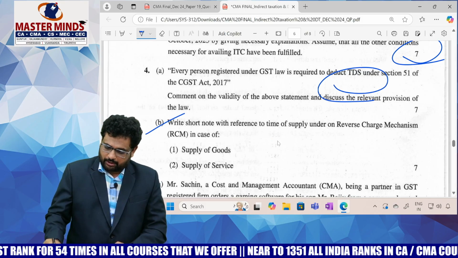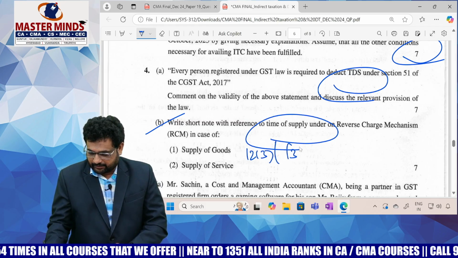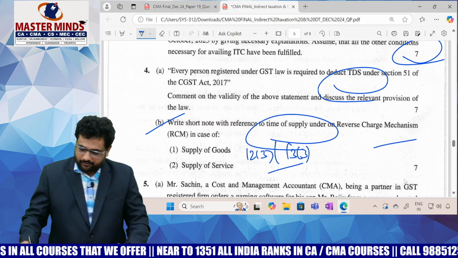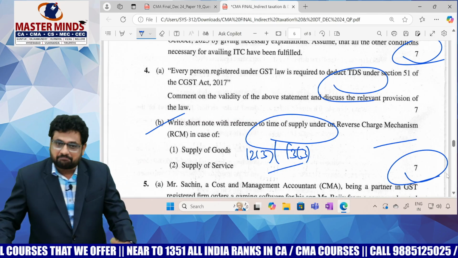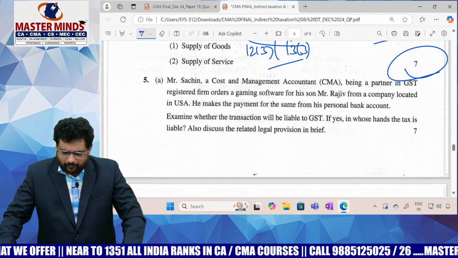And write a short note on time of supply. That is, you need to write about 12.3 as well as 13.3. Pure theory question. This one is also for 7 marks. Easy ones.